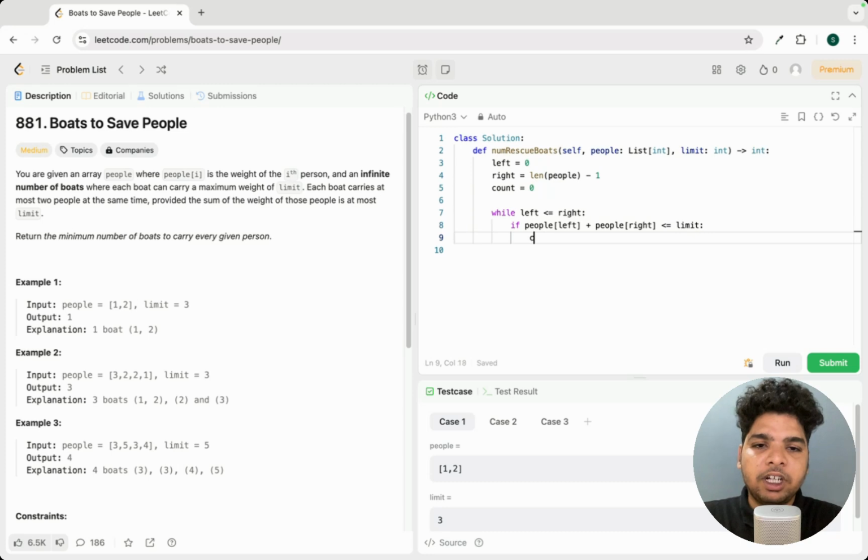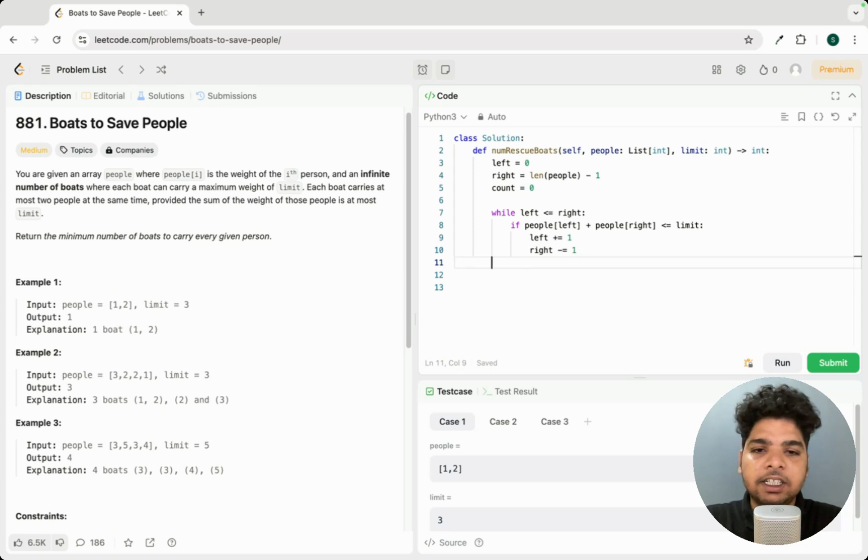Okay, first we'll change our pointers. If this is less than or equal to 7, then we'll do left plus equals 1 and right minus equals 1, right? We'll increment the left pointer by 1 and decrement the right pointer by 1.